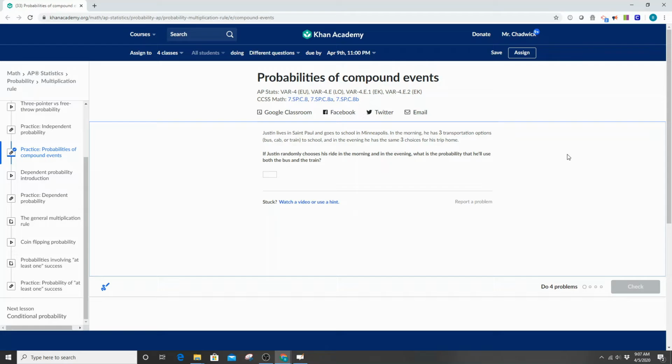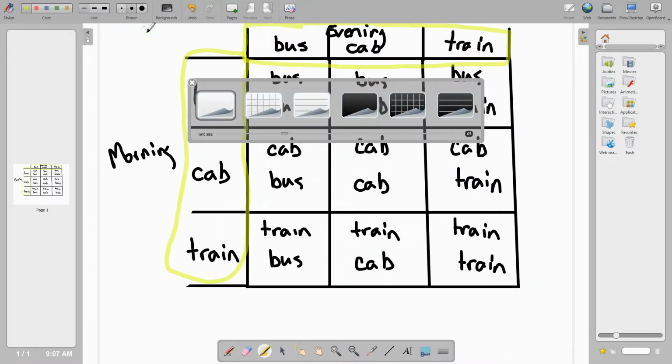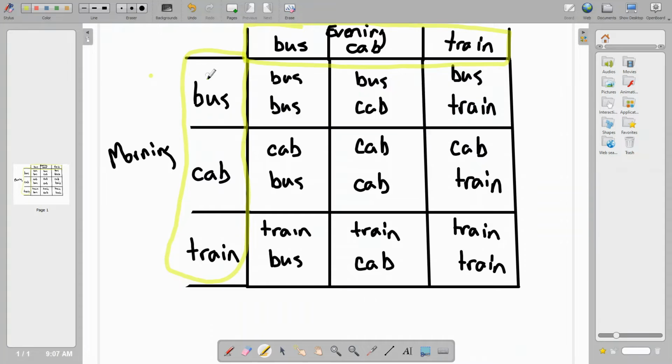So on this, the easiest thing to do is to make a table, and I already made that here. All right, so we have, let me get the little cursor here. We have, it's a 3 by 3.